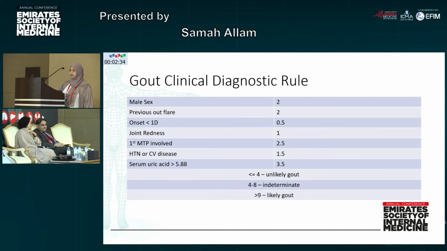If we apply this rule and count the points that we gave to the patient, if he comes to be 4 or less, it's unlikely to be gout. We have to reassess the patient once more and reach a diagnosis. If it is 4 to 8, it's intermediate, and we have to conclude how to go with the patient. If it is more than 9, it's gout.